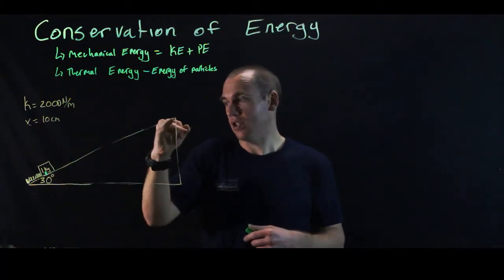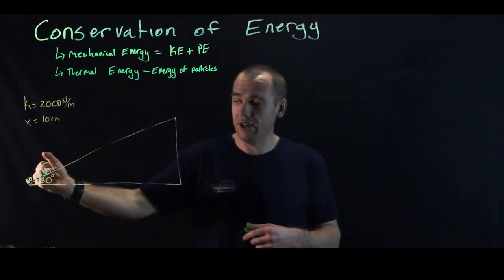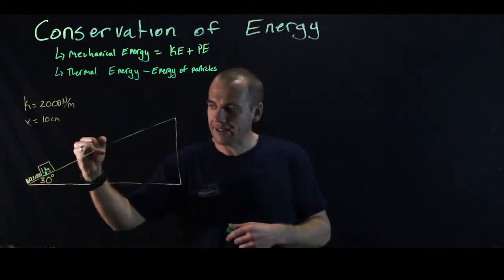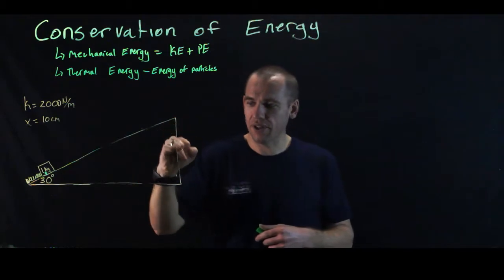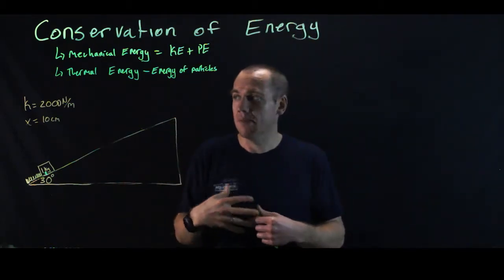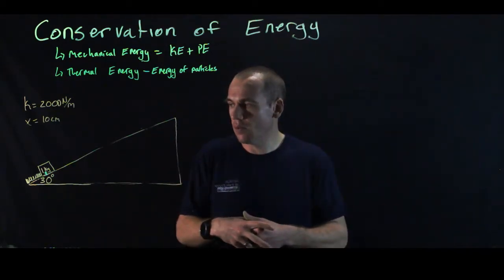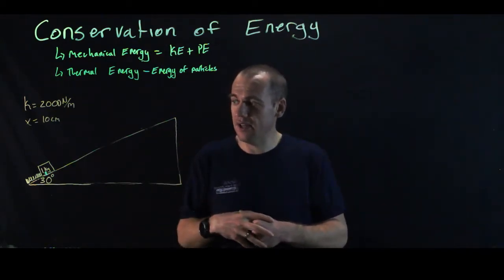But if there is friction, falling this way means it will end up being slower. It'll have less mechanical energy because friction got to act on it for that whole distance, whereas if it fell this way, friction doesn't act for as much distance. So friction depends on the path that it takes. It's a non-conservative force.